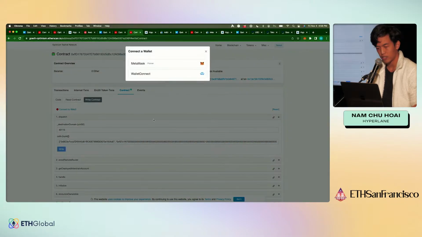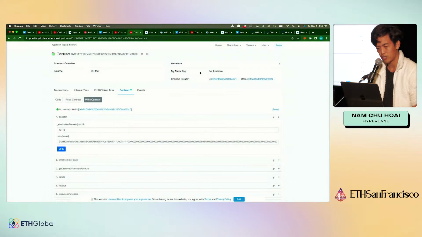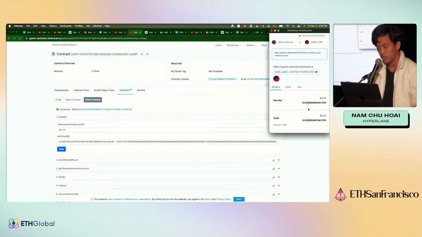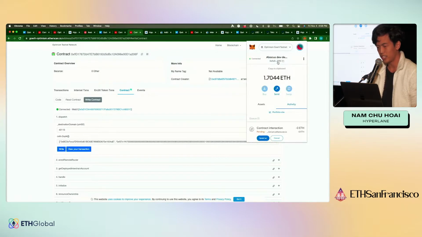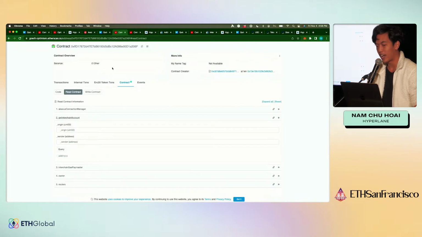And then let's connect Web3, MetaMask, yes. And then write. And then confirm, right? And so basically I am 0xFAD on Optimism Goerli. And so basically I can calculate the proxy address that this address will have on every other chain by just calling a predictable view function.